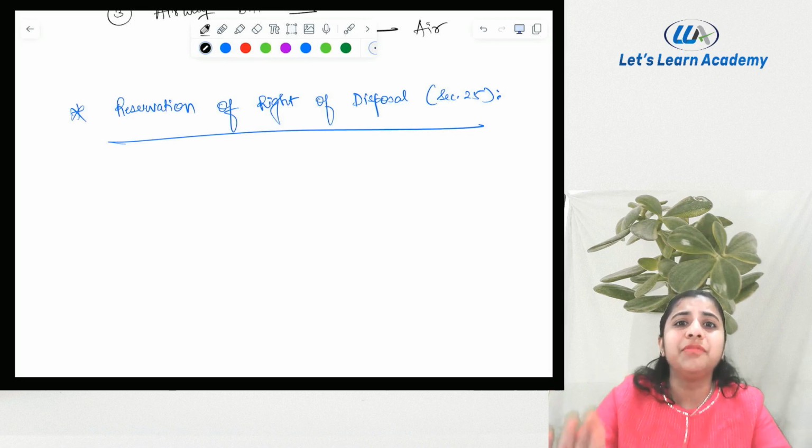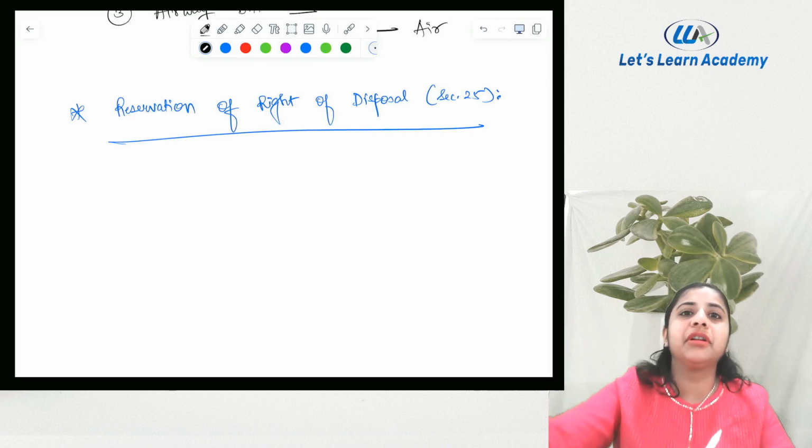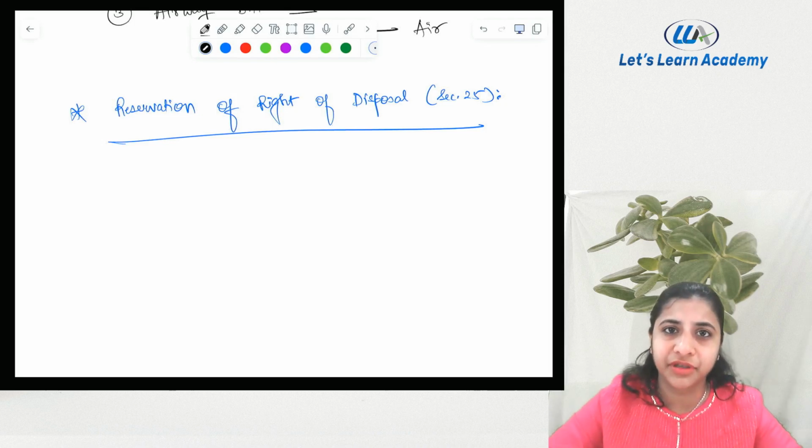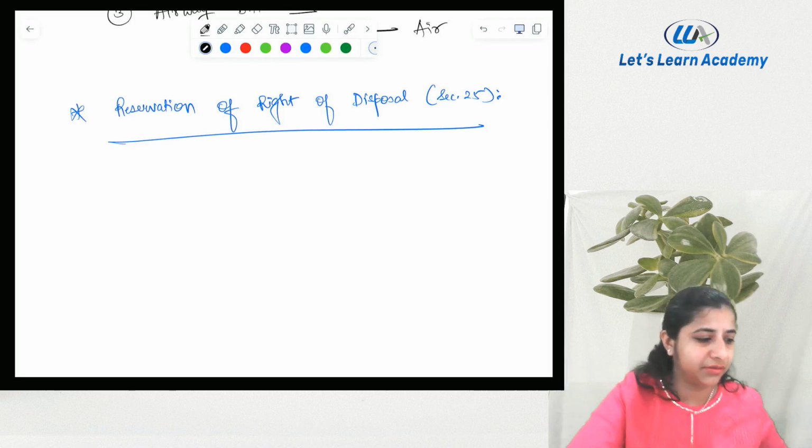म्हणजे goods तुम्ही directly deliver करत नाही आहे. You are reserving some of your rights for the ultimate disposal of the goods. So just write down few things, then I'll explain you into detail.